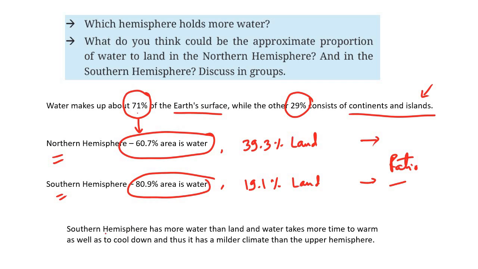Okay, now another very important thing of the fact that there is much more water in the southern hemisphere is that since it has got more water than land, and water takes more time to warm as well as to cool down, this means that the southern hemisphere's climate is much milder than the northern hemisphere.